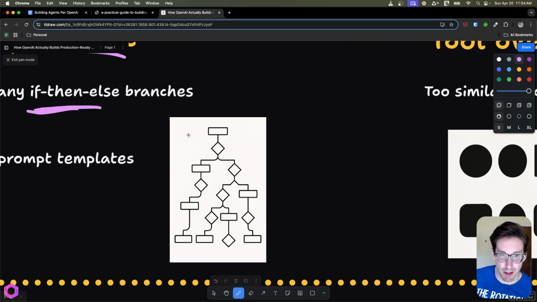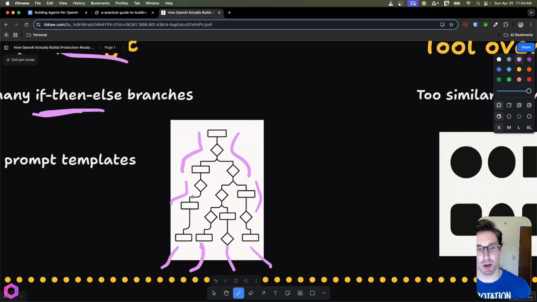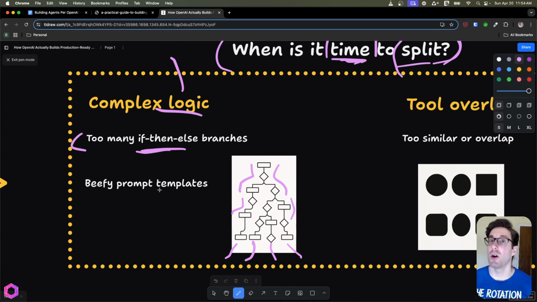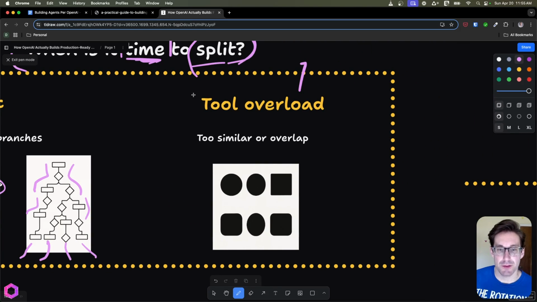So right now this is getting kind of complex here, but then it gets even more complex and more complex. And basically these branches keep on going and going. And as they get more complex, it gets very costly to change these prompts. It gets very hard to know what broke and why, and it just gets really overwhelming. So if you have a beefy template and this is happening, then maybe it's time to split to multi-agent.